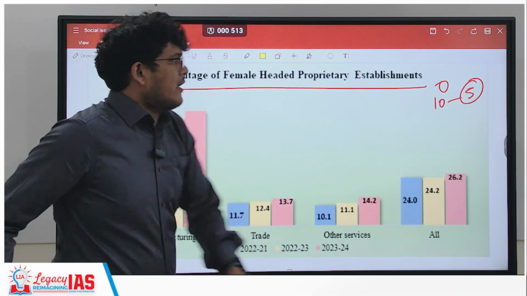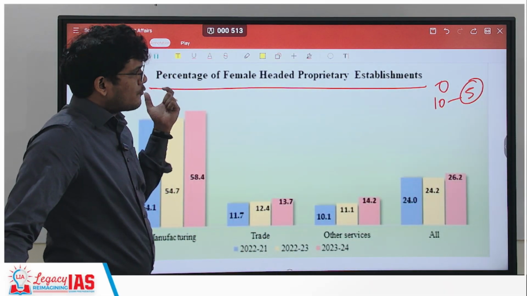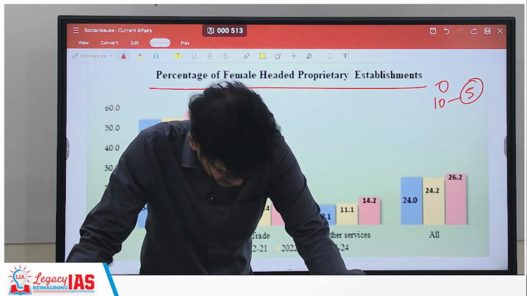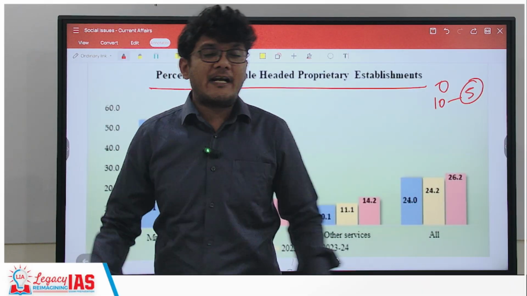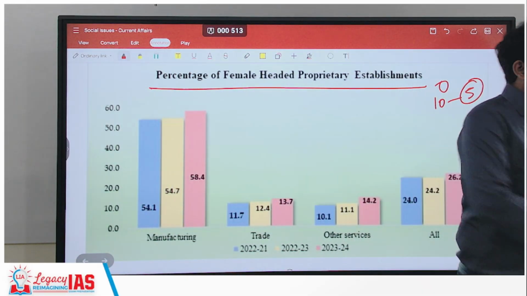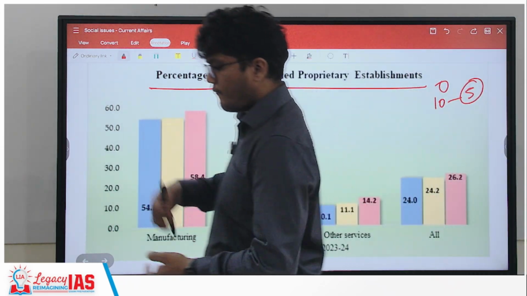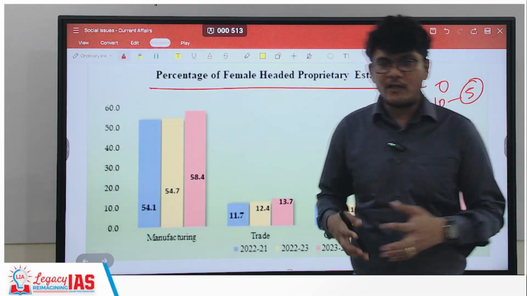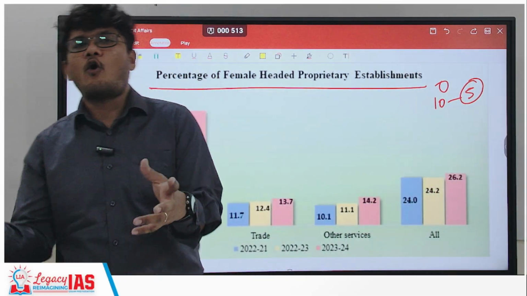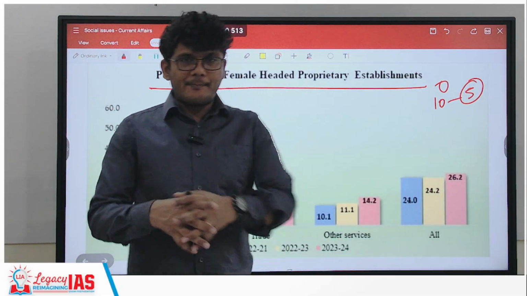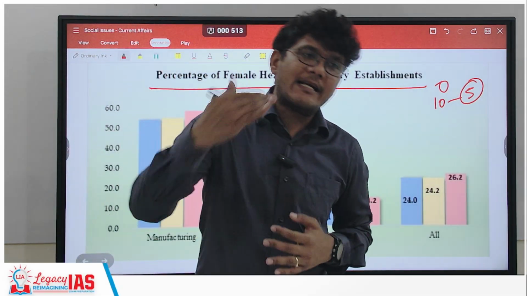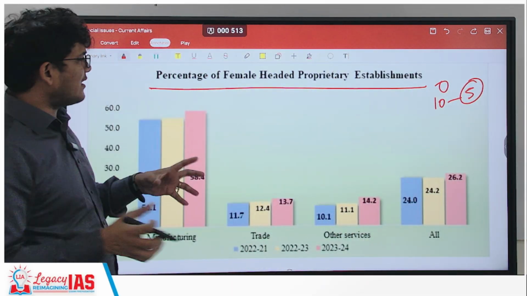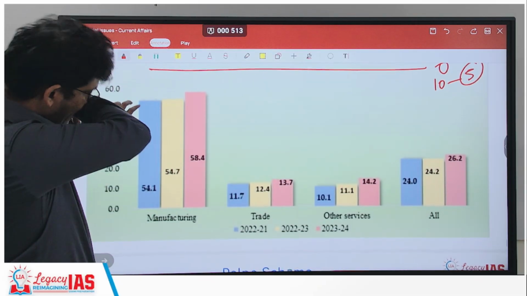I hope that's clear. See, why this? Why we have to take it with a pinch of salt? Because many a times when a family starts a business, they start in the name of the women because there are certain benefits that might accrue out of it. So even if a son is starting, a spouse is starting, a father is starting, they may start it in their mother's name, in their spouse's name, in their daughter's name, so on and so forth, to reap the benefits. But not all will be such. So an increase is anyhow a good thing over here. So let us, having said that, let us look at the percentage of female-headed proprietary establishments.